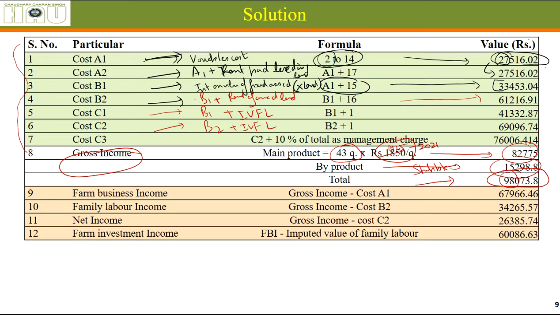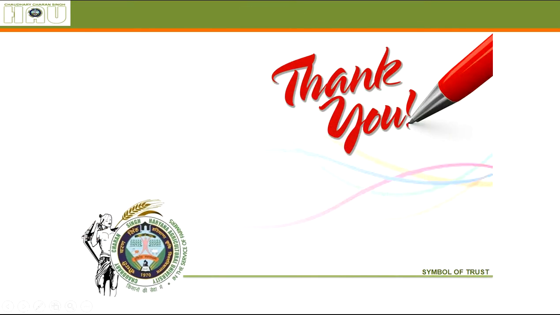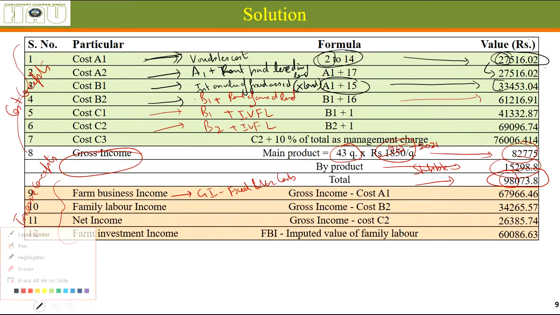Now, what was farm business income? These are the income concepts. These are the cost concepts calculated based on real data. These are the income concepts calculated based on the real data. Farm business income is the gross income minus the fixed and variable costs, which comes to around 67,000. I'm very sorry, this is giving some problems again and again.